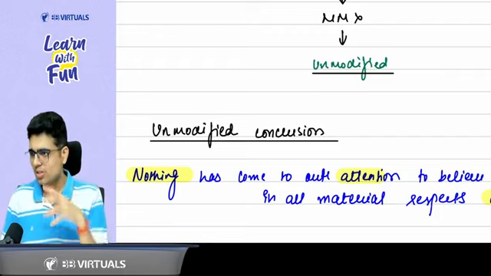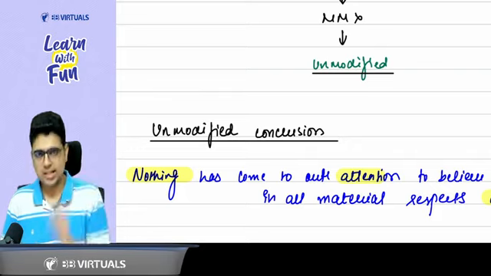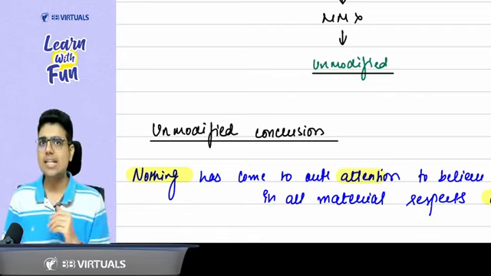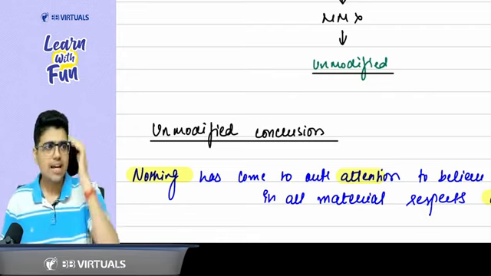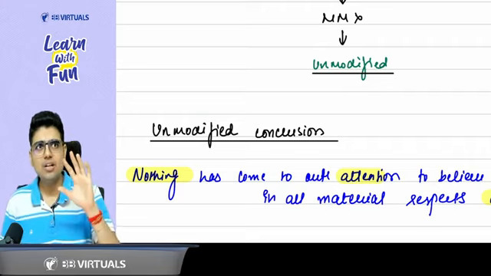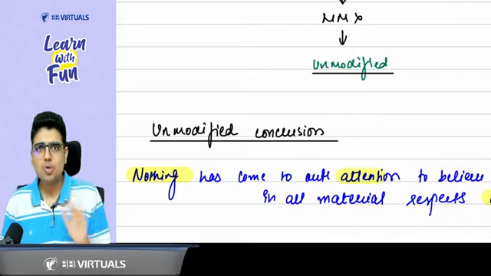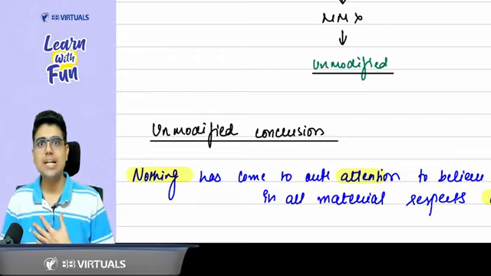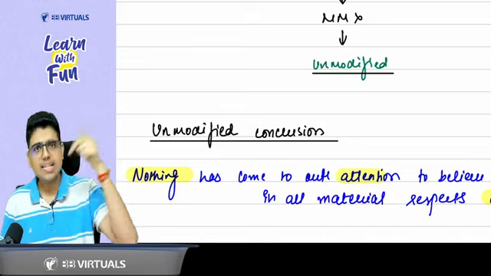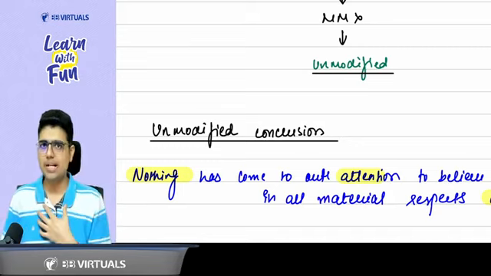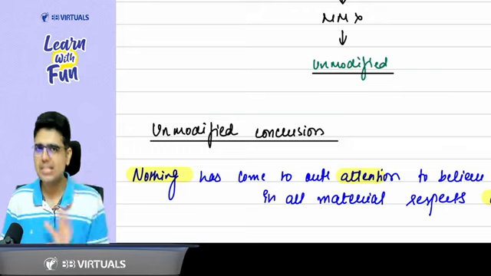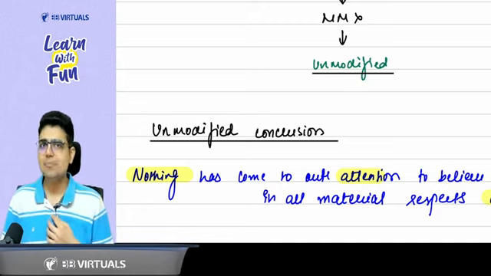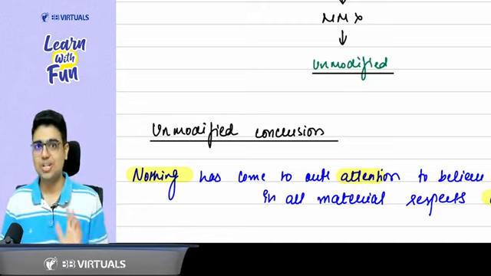I'll tell you. So if there is a boy named Mayank, and I want to say Mayank is a good boy, one way is saying Mayank is a good boy. The second way I can say is, nothing has come to my attention to believe that Mayank is a bad boy. So when I say that, can I say it is another way of saying Mayank is a good boy? Yes, sir. But the second way, saying that nothing has come to my attention that Mayank is a bad boy, is a negatively worded opinion.